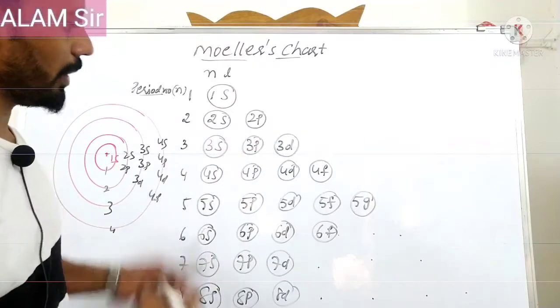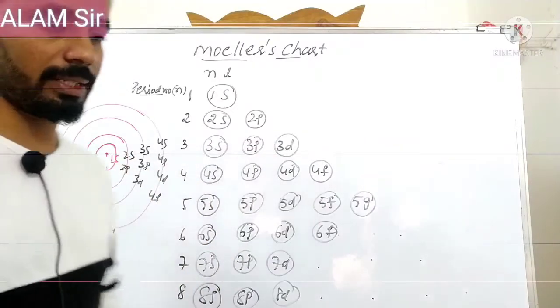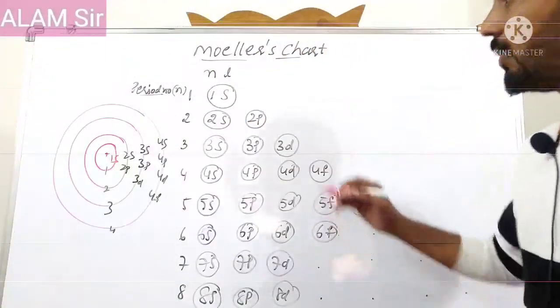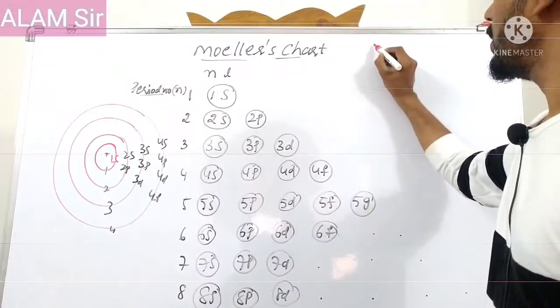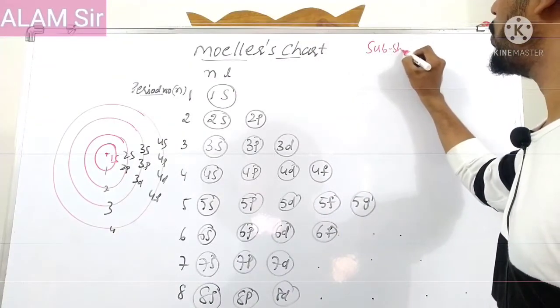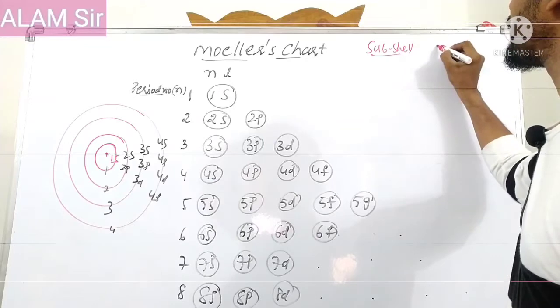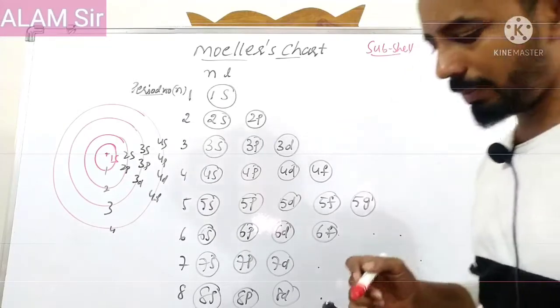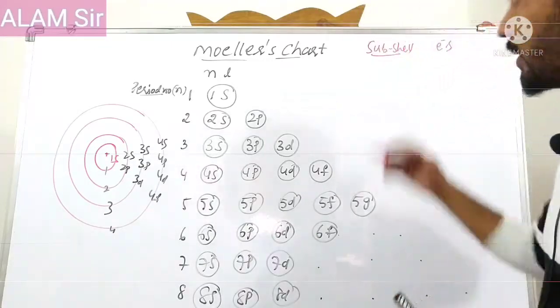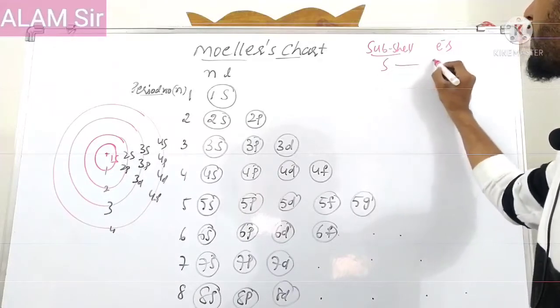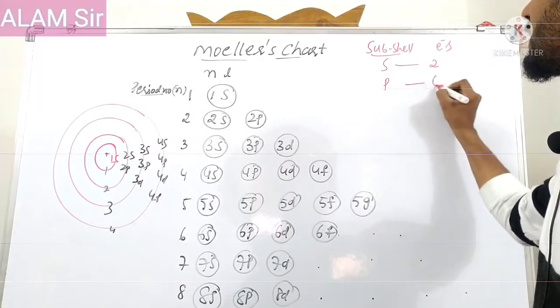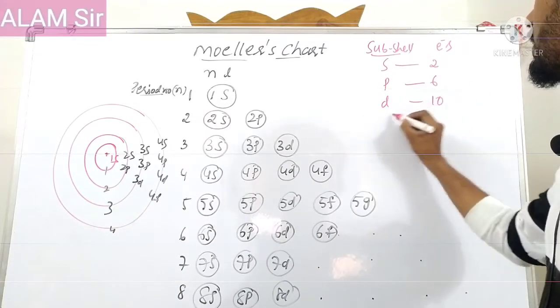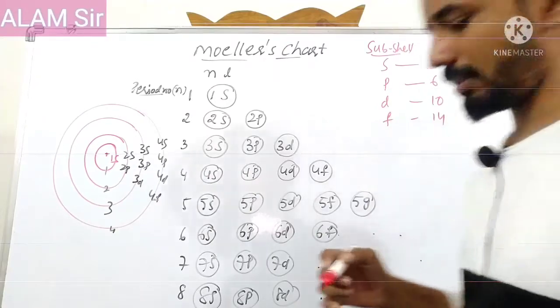Now how can we write the electronic configuration? First of all, we need to know the subshell and how many electrons it can accommodate. So subshell s: number of electrons 2, p 6 electrons, d 10 electrons, f 14 electrons.